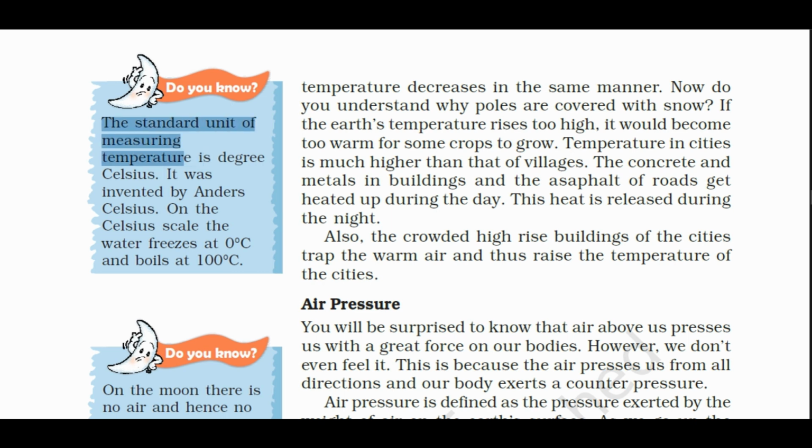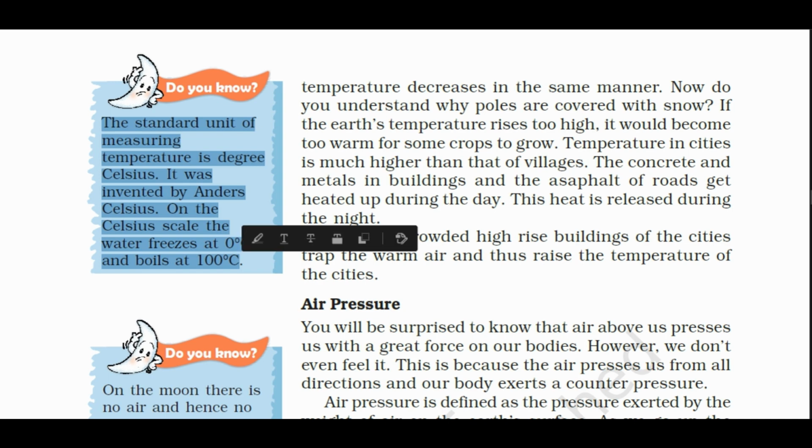The standard unit of measuring temperature is degree Celsius. It was invented by Anders Celsius. On the Celsius scale, the water freezes at 0 degree C and boils at 100 degree C.